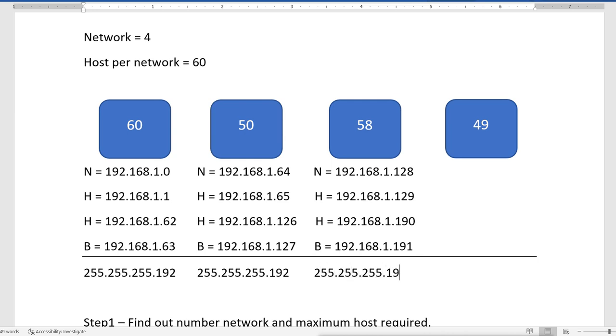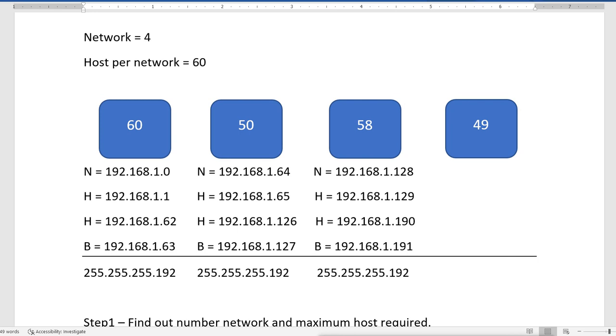We will not use the default subnet mask. By using this subnet mask, machines of this department will easily understand that we have 4 networks, and this is the third network of those 4 networks.